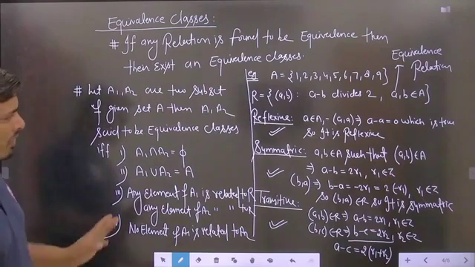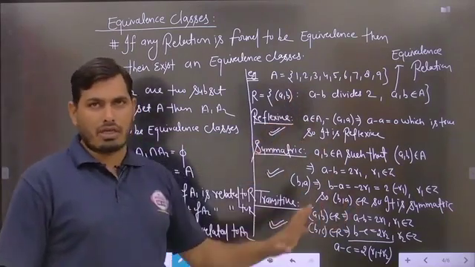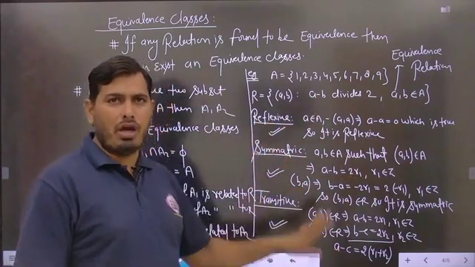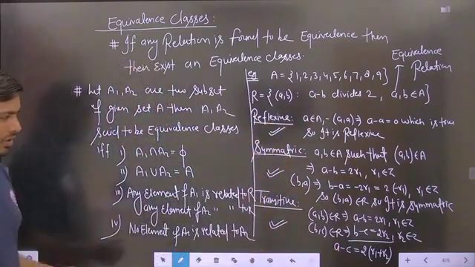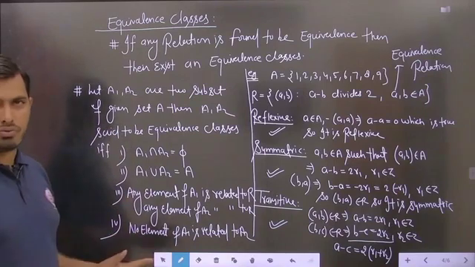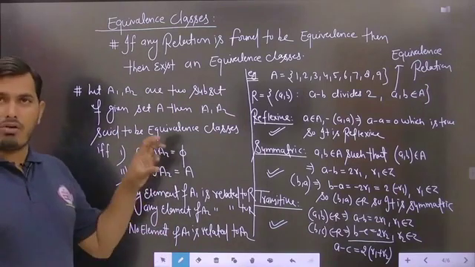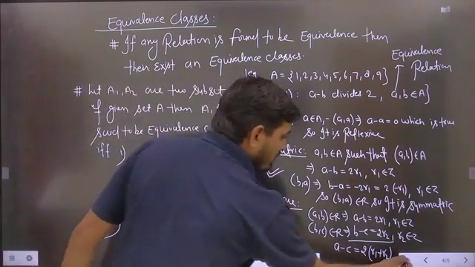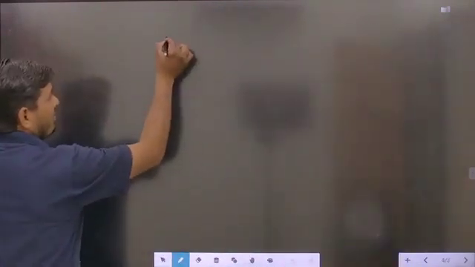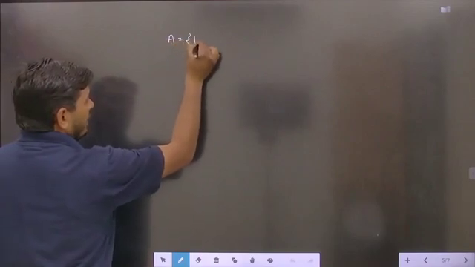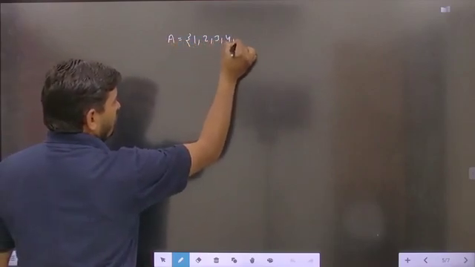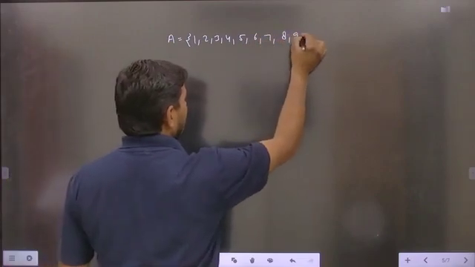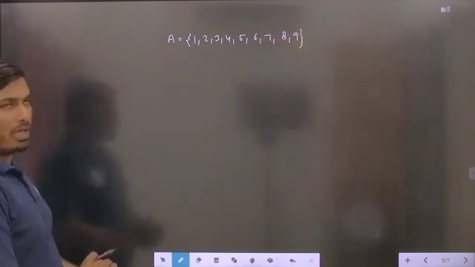So now student, we will calculate the equivalence classes for this case, because here we are saying that this particular relation is found to be an equivalence relation. We will take the next part, but before that you have to pause the video to note down these things, then we will also find the equivalence classes of the given part. So in this example, this set A is 1, 2, 3, 4, 5, 6, 7, 8, 9, up to 9 is given. Is it to be clear?